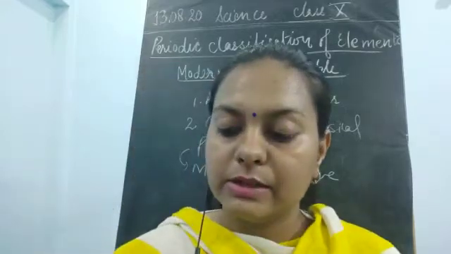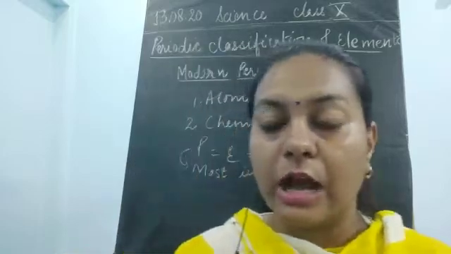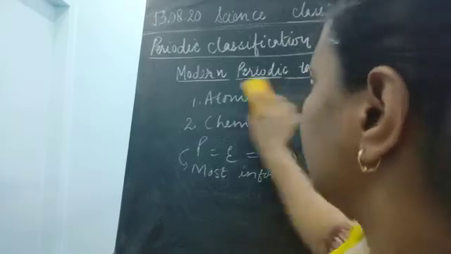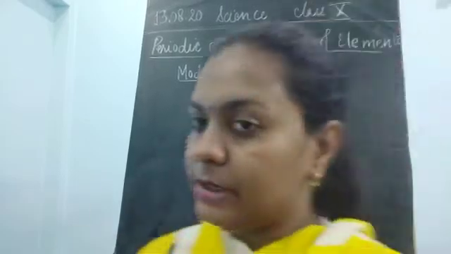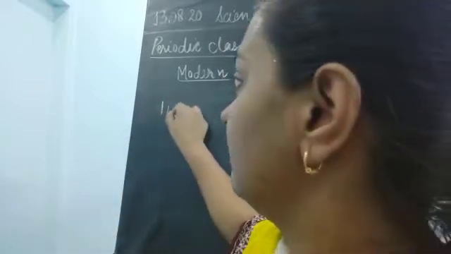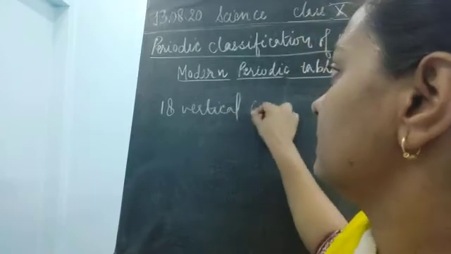Okay, now what are the features of this modern periodic table? How many columns are there? How many groups are there? I drew the groups and the columns yesterday, so let us revise this once again. How many columns and how many groups are present? So there are 18 vertical columns.